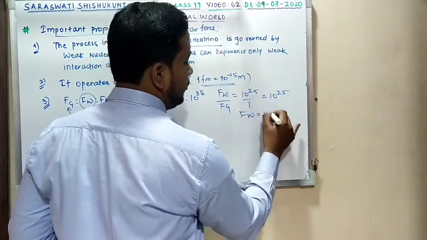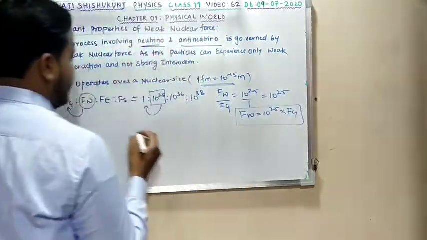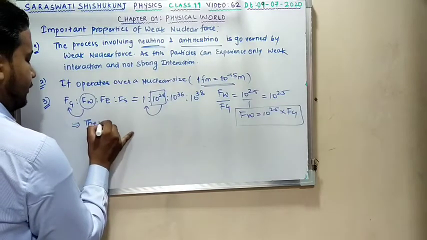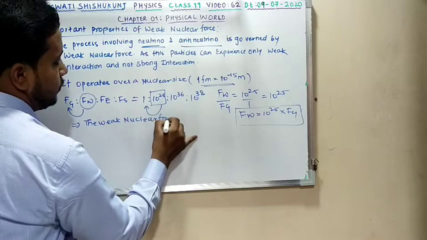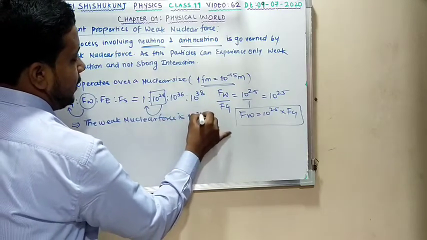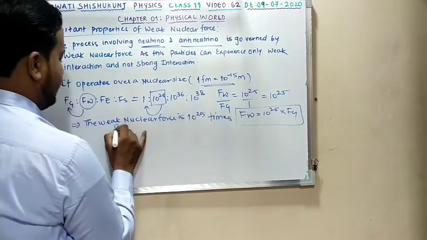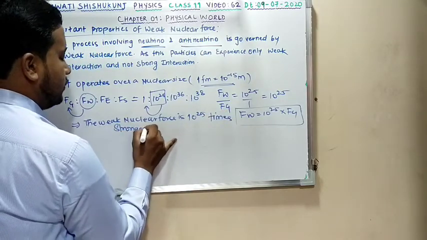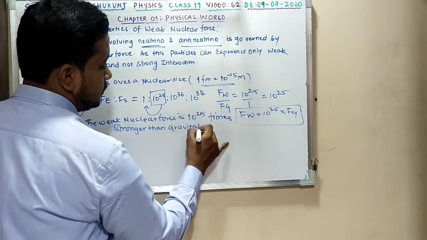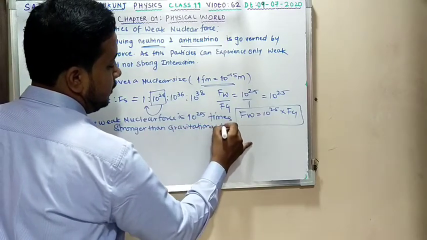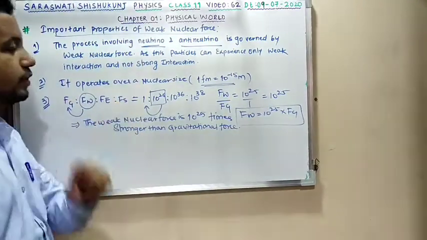I can write Fw is 10 power 25 into Fg. So I can put one point over here, that the weak nuclear force is 10 power 25 times stronger than gravitational force. Still clear? But weaker than electromagnetic and strong nuclear force.